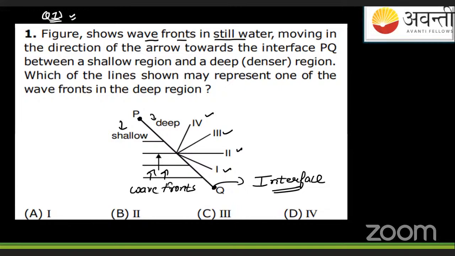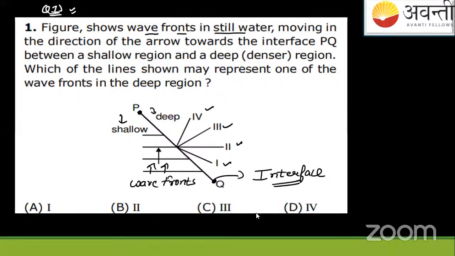Okay, so I think it's clear to all of you how to solve it now. If it's not, I'm giving you the solution. So watch the solution carefully.